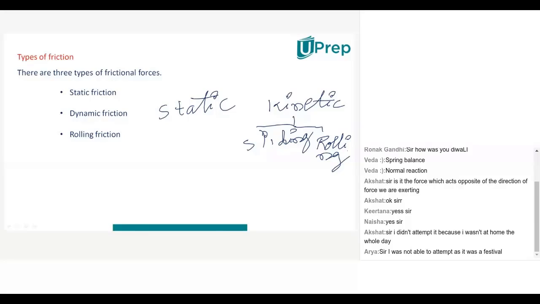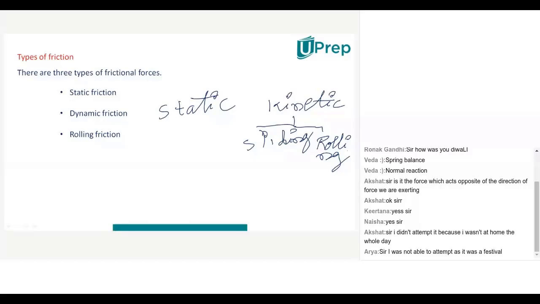But sliding and rolling friction come under what? Kinetic friction. And we have to understand what these frictions are. After understanding static friction, sliding friction and rolling friction, you can say which frictional force is less than which frictional force. And to reduce friction, what we have to do, that also you can say after learning about this. Is it clear, all of you?